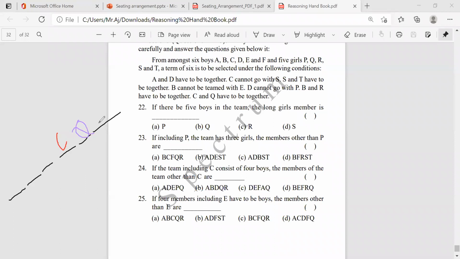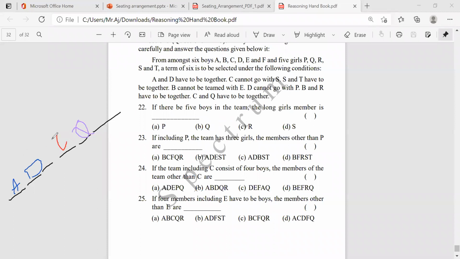So without girls, 4 boys will be there. Without girls, because they said the team includes C and consists of 4 boys. So 1 girl you can take. 1 girl you can take here. Okay, we'll take A and D first of all. We'll check with A and D. I think A and D. How many are still there? 2 members are still there, right?